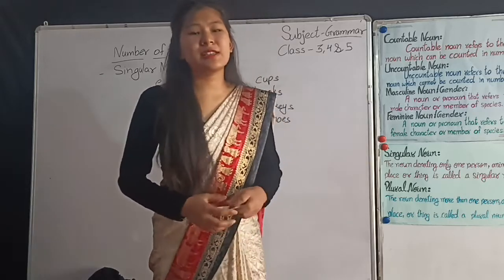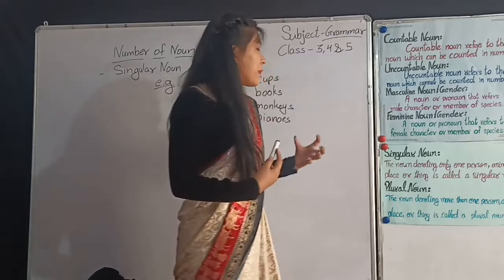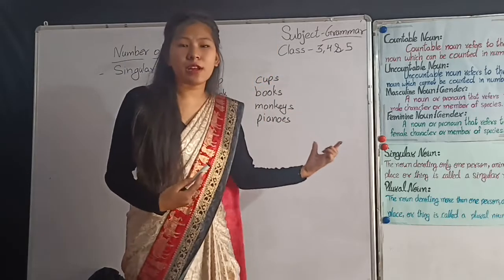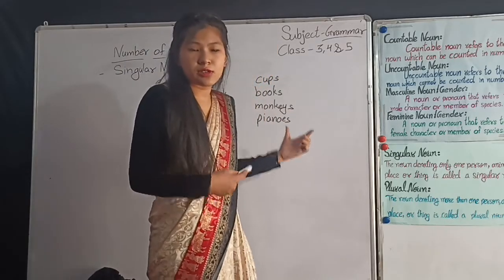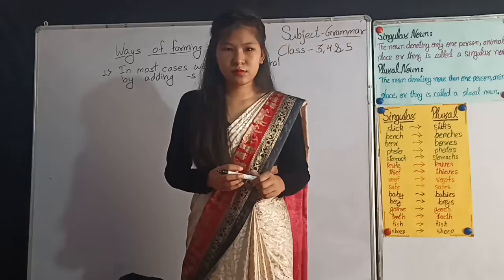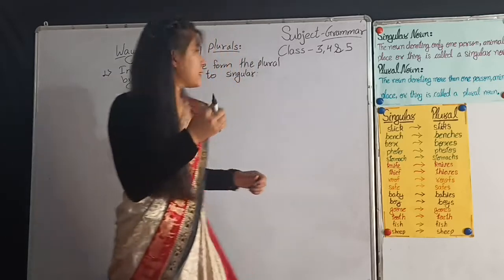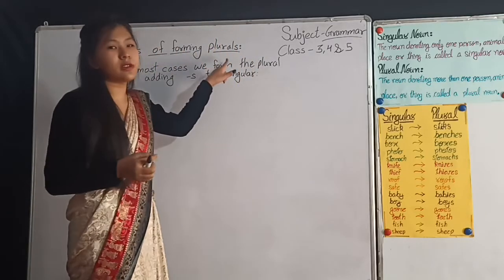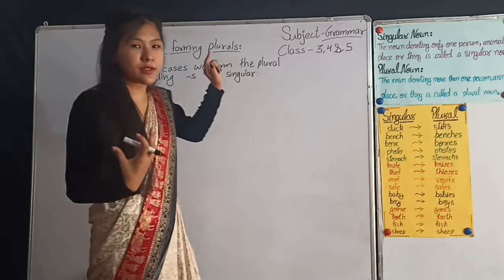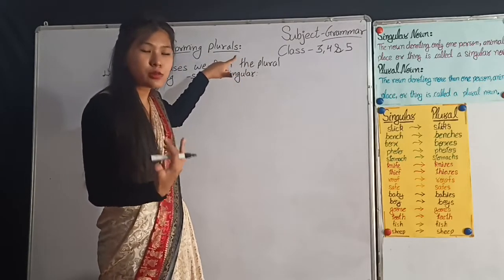Now let's know some rules of making singular noun into plural noun. How to make plurals? So there are some rules to make plurals. Now, dear students, let's learn ways of forming plurals. So there are different ways of forming plurals, to make singular nouns into plural nouns.